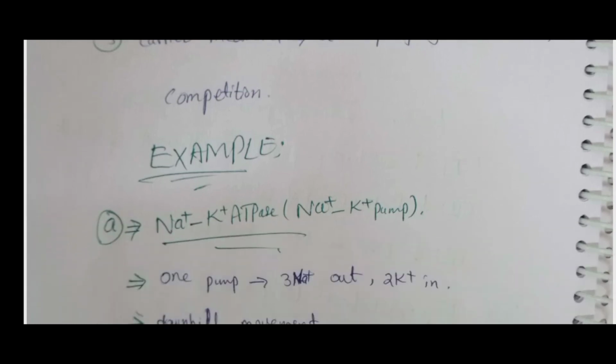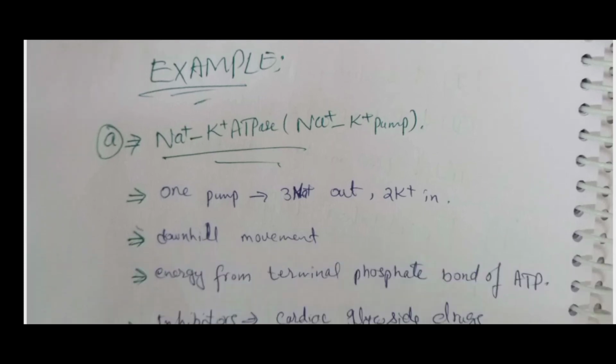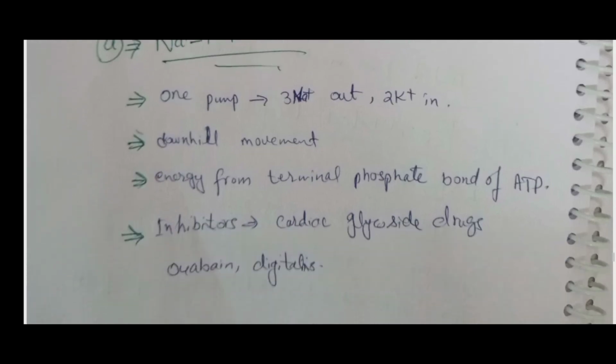An example of primary active transport is the sodium potassium ATPase, the sodium potassium pump. In each pump, 3 sodium go outside and 2 potassium go inside of the cell. The uphill movement of the molecules needs energy, and energy is derived from the terminal phosphate bond of ATP. Inhibitors of the sodium potassium pump are cardiac glycoside drugs such as ouabain and digitalis.